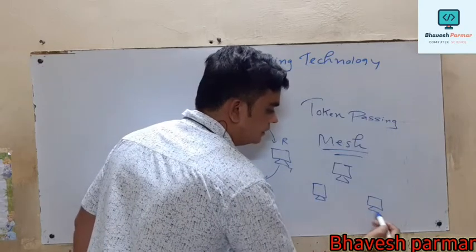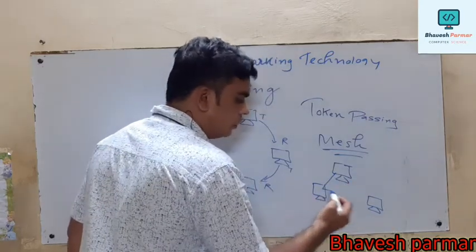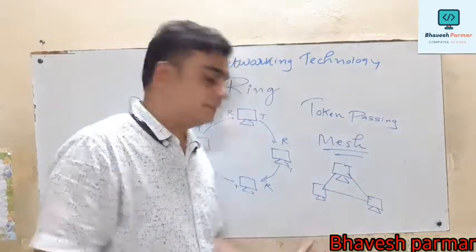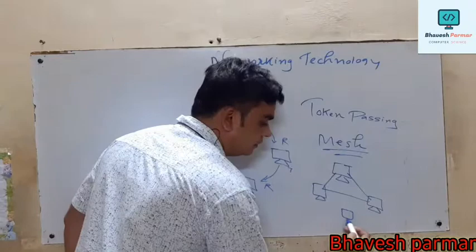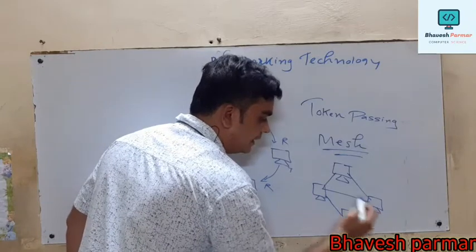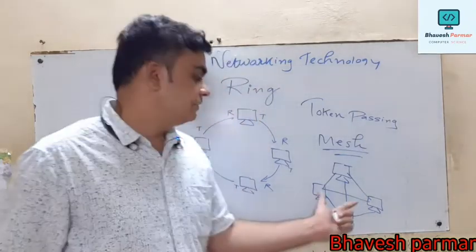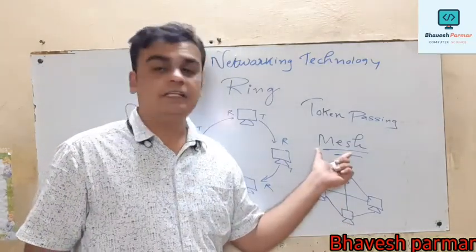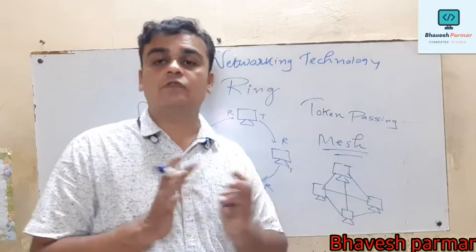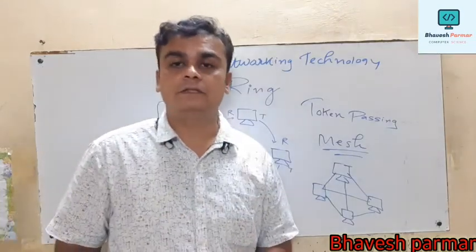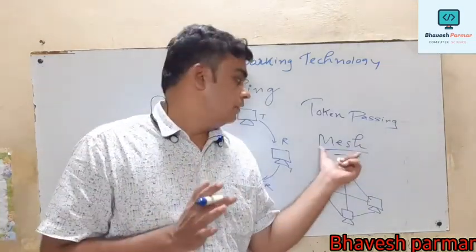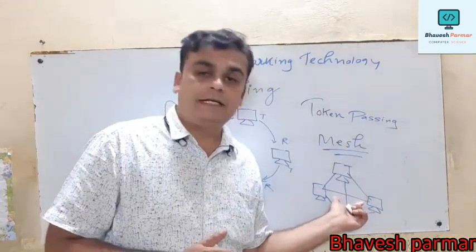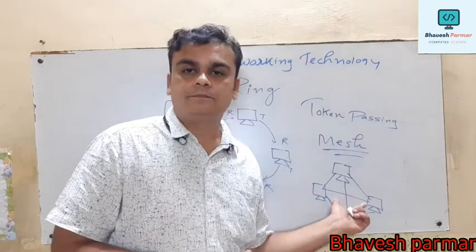I will show you with, suppose, three computers. All the computers are interlinked in this fashion. Let me add one more computer, so you get a clearer idea. In this fashion, the diagram becomes more complicated. Generally mesh topology is very expensive. It is a combination of multiple topologies. So we can also use mesh topology to establish a network for transferring the data.